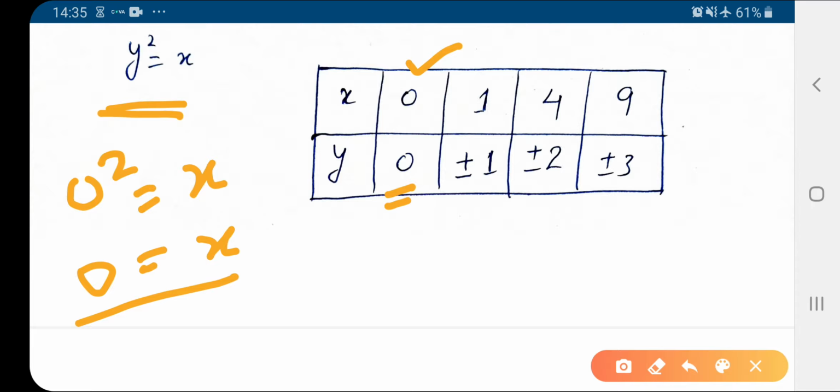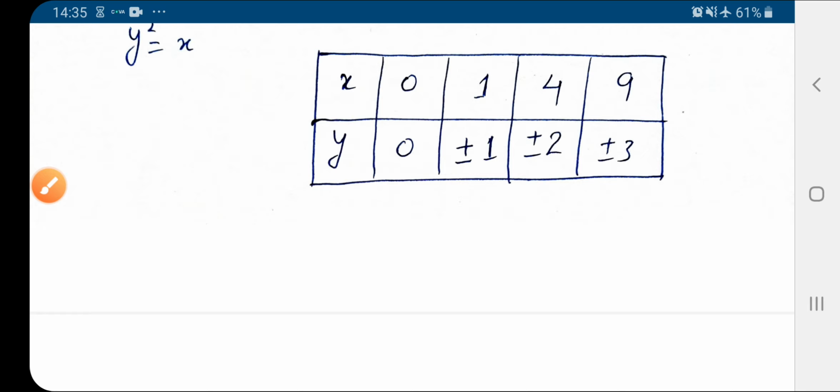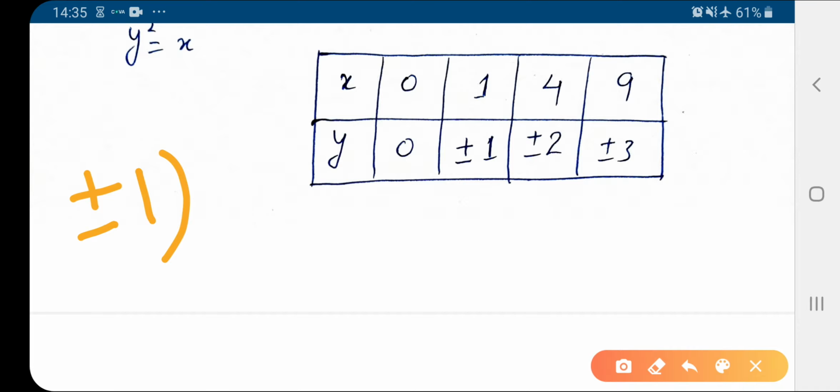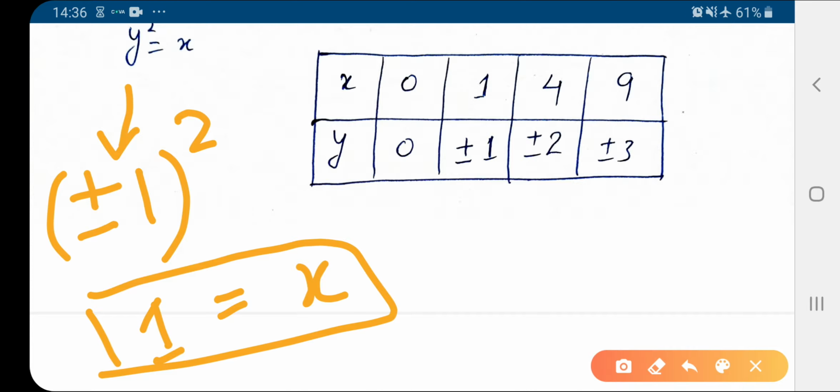Similarly, if I substitute y equal to plus or minus 1, then what do we get? Plus 1 squared is 1 and minus 1 squared is 1, so x will also equal 1. So this is for plus minus 1.